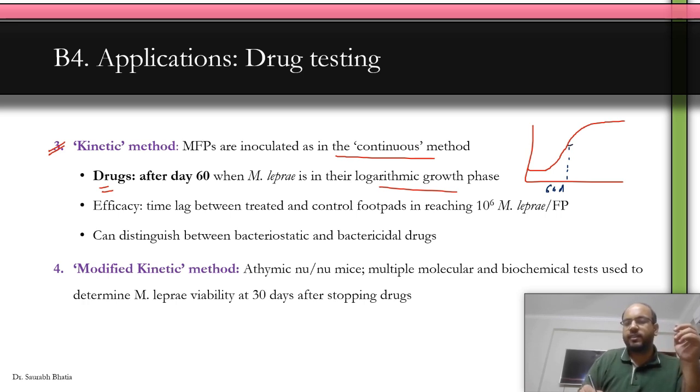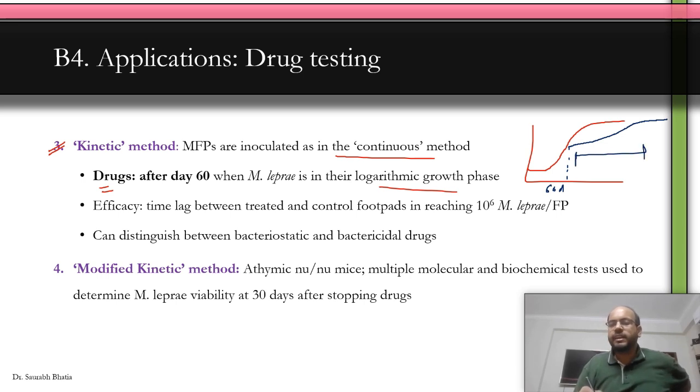So let's say drug is given and then you have the normal growth. Let me just make it again. So when the drug is given, it takes a bit of time for it to reach stationary phase, and this lag phase is measured, and it tells you about whether the drug is effective or not. Using the kinetic method, you can distinguish between bacteriostatic and bactericidal drugs.